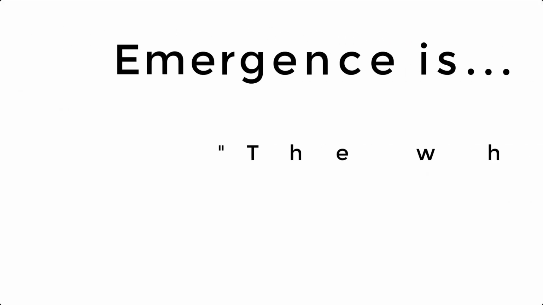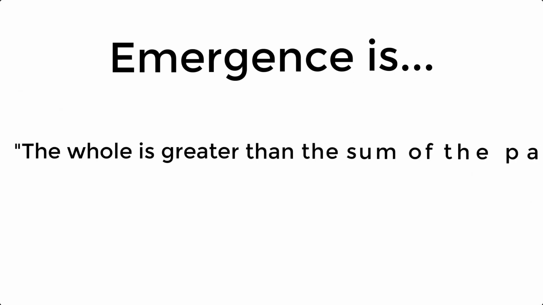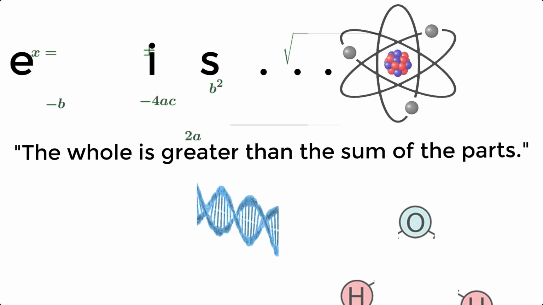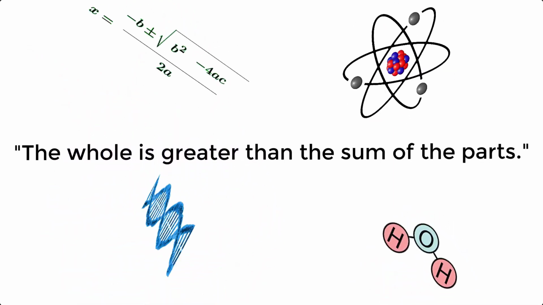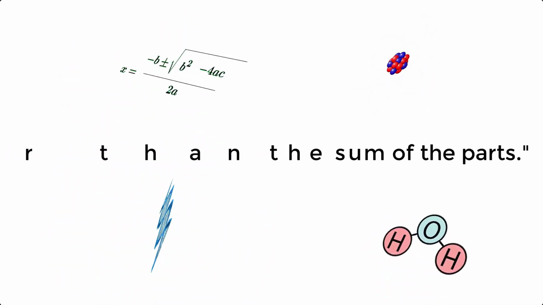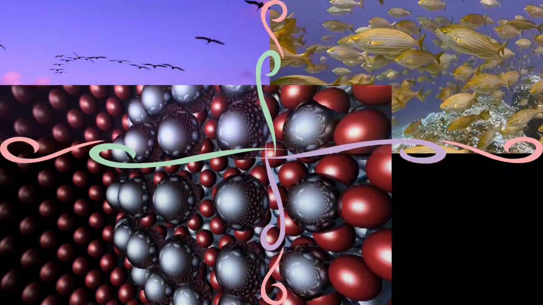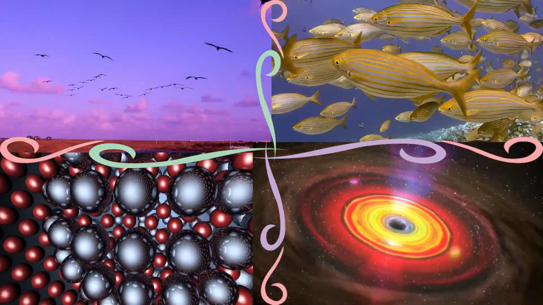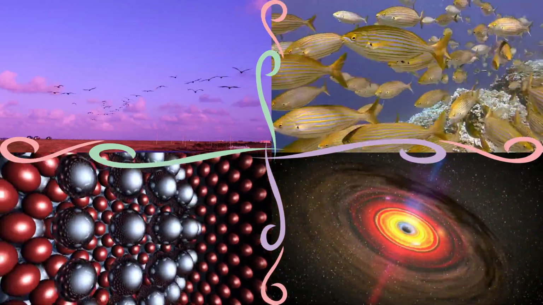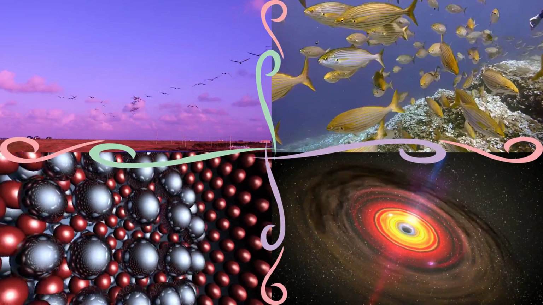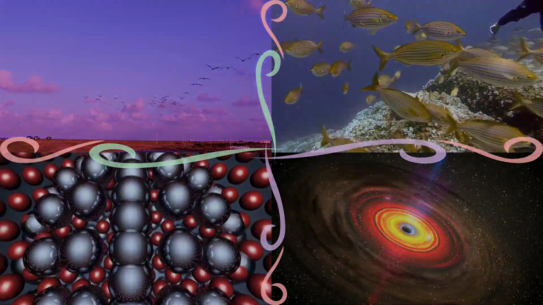Emergence occurs when the whole is greater than the sum of the parts. Or in other words, how a bunch of ordinary elements do smart things together, how small things form bigger things, or how simplicity becomes complexity. Emergence is everywhere, from bird flocking and fish schooling, to the assembly of atoms and cells, to the Big Bang and the formation of galaxies, stars and planets. All these exhibit emergent behavior from individuals following simple rules without center coordination of leadership.